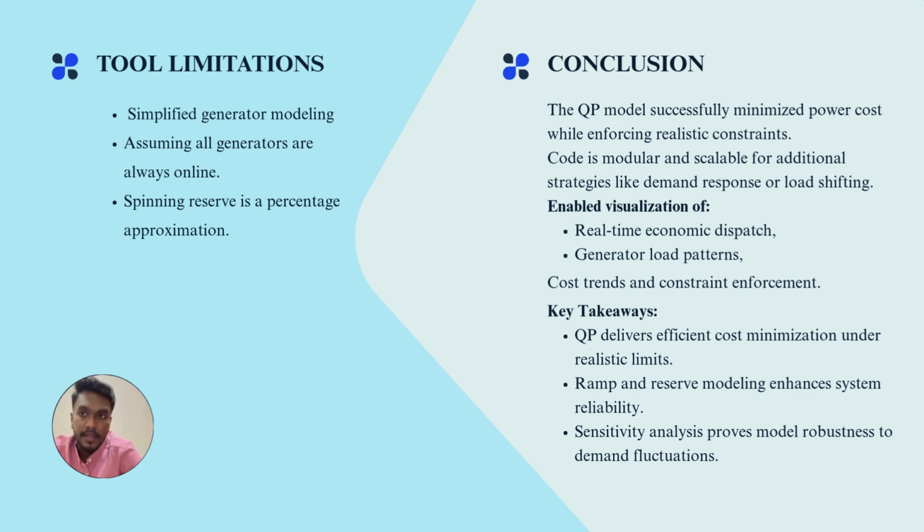Last but not least, the QP model successfully minimized the power cost while enforcing realistic constraints, and the code is modular and scalable for additional strategies like demand response or load shifting. It also enables the visualization of real-time economic dispatch, generator load patterns, cost trends, and constraint enforcement. So the key takeaways from my project are that the QP delivers efficient cost minimization under realistic limits,